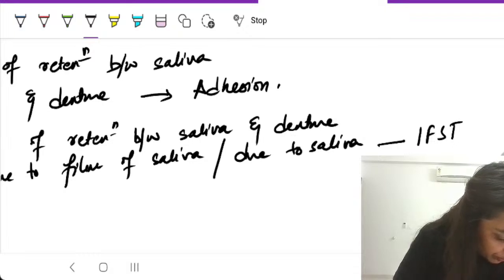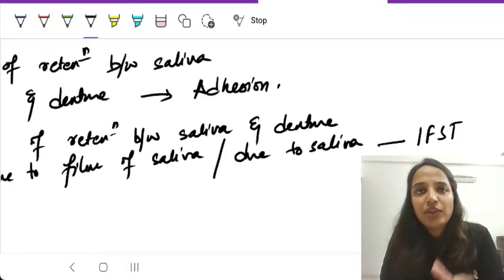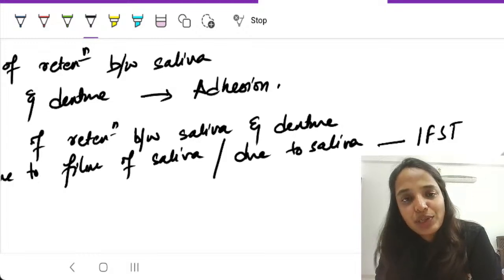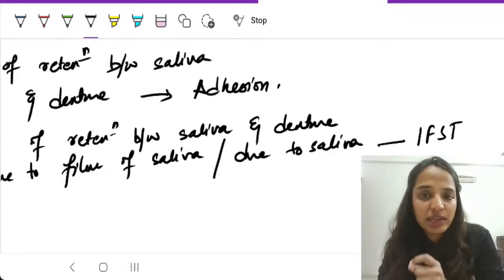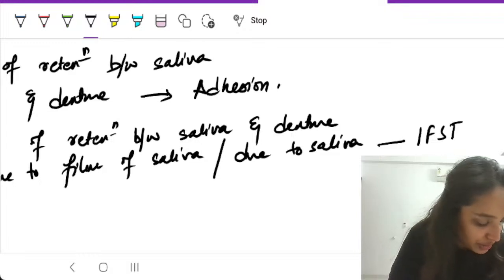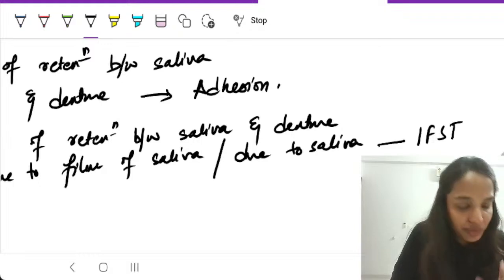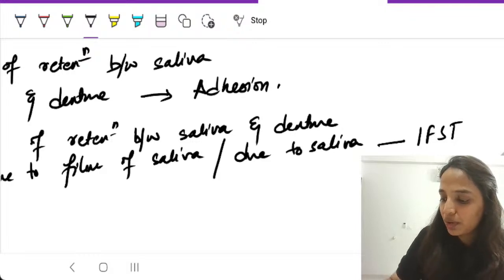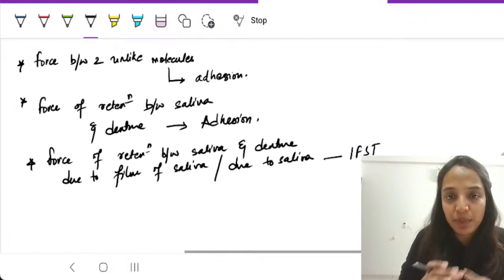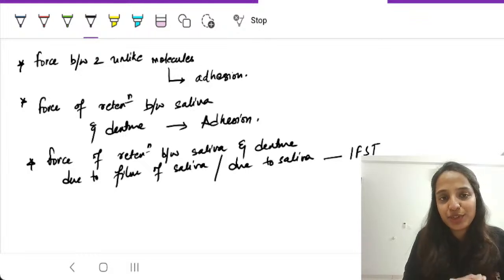Can you repeat the upper unilateral distal extension? In unilateral distal extension situations, when location has specifically been asked in the question, then you have to mention the option of premolar. The option that mentions premolar as the location, right? So with this, I think I've answered all of the questions that are present in the chat box, and even all 18-20 questions that were there as previous year questions.